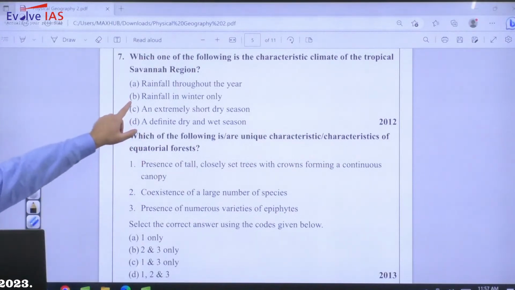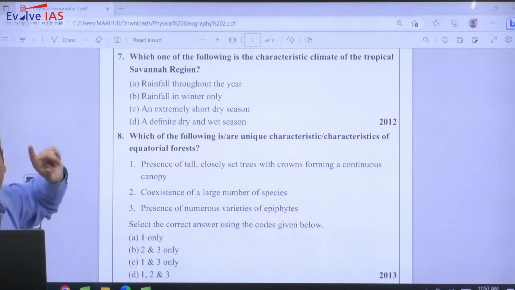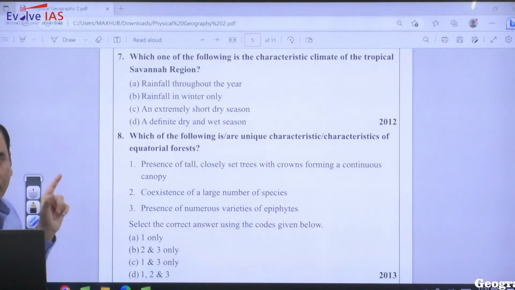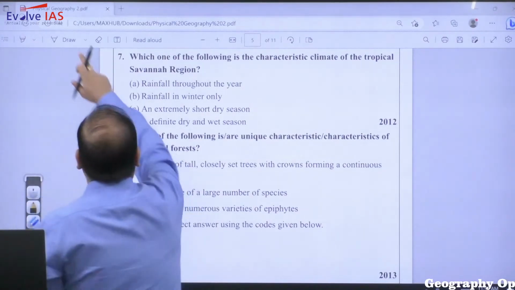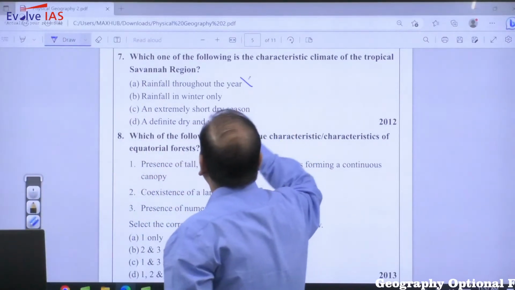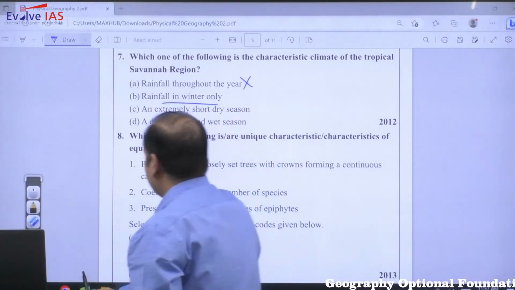As far as the savanna region is concerned, rainfall throughout the year is characteristic of your equatorial climate. So this is incorrect. Rainfall in winter only.